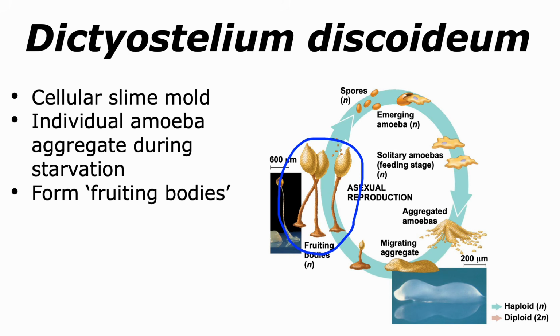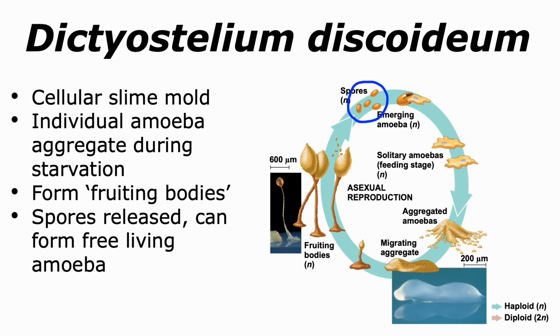These fruiting bodies have spores inside them, and these spores are then released into the environment. When the conditions are right, these spores can germinate and give rise to amoebae that can live in a unicellular form. And thus we are able to see how Dictyostelium discoideum is able to live in a free-living unicellular form as well as in a multicellular form.